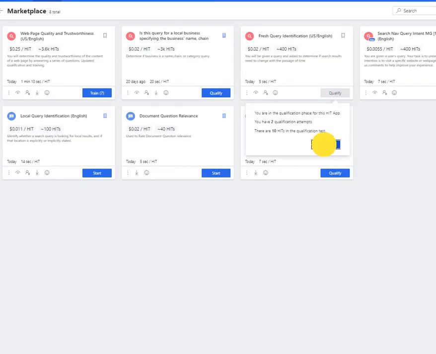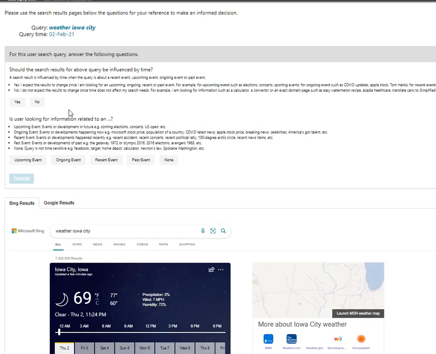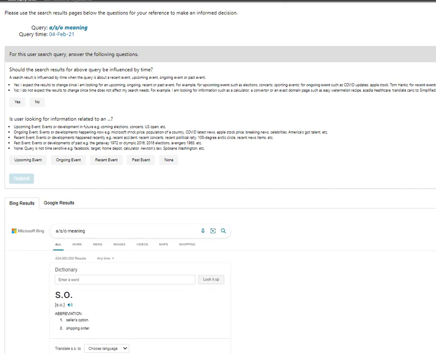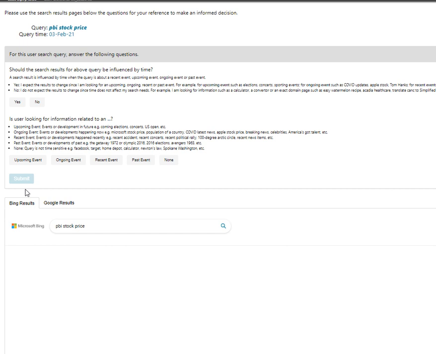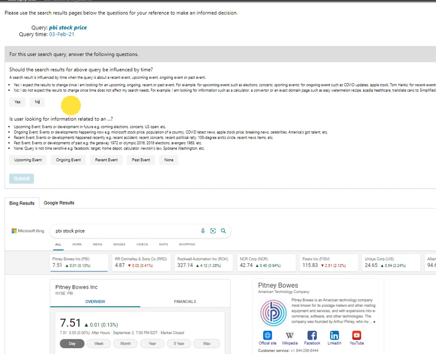We need to finish up 10 hits only. Okay, this should be easy. Weather Iowa City, yes, influenced by time. Upcoming event. That is not influenced by time. PBI stock price, yes, it could change. It could be an ongoing event. I hope we pass this.